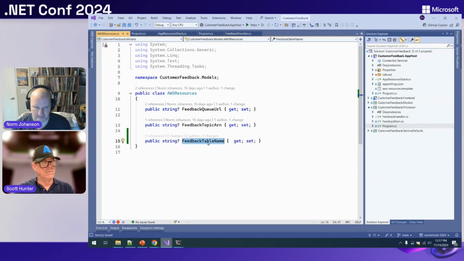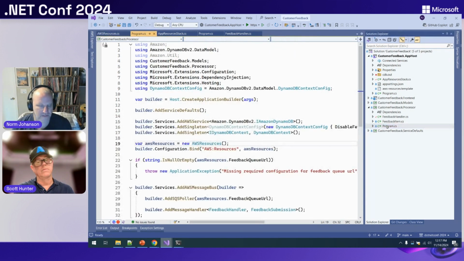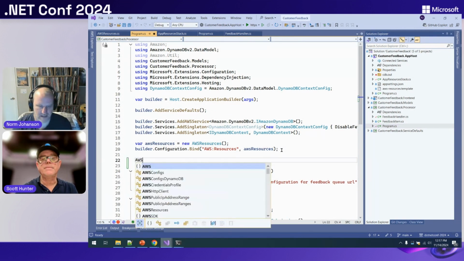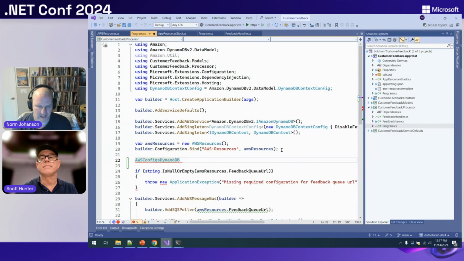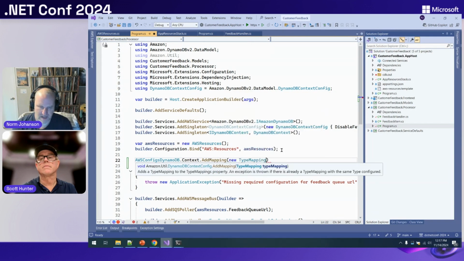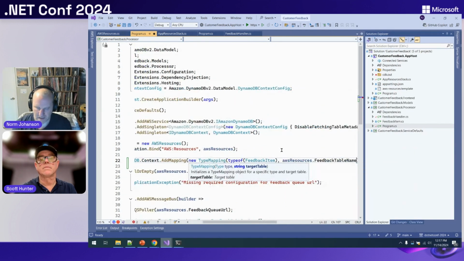Okay. So now in our application, we're going to actually have access to the name of the table that we can now use. Last thing I just need to do is I need to tell DynamoDB about that. I need to map that type. This is add mapping, new table mapping, type of. This is that feedback item that we saw me using in the handler. It's going to map to that property there. All right, get everything in there.